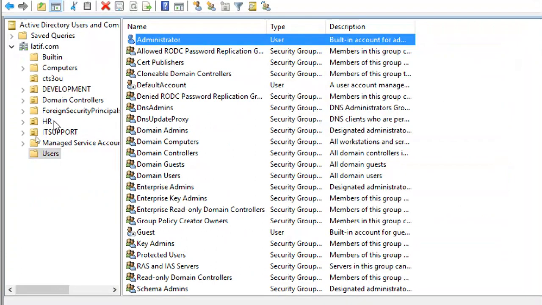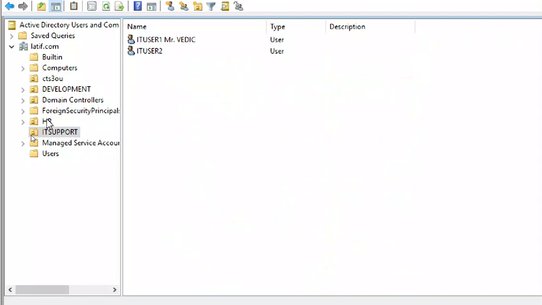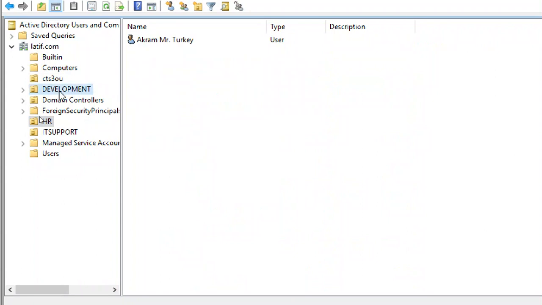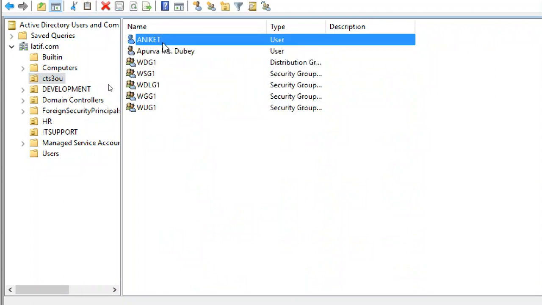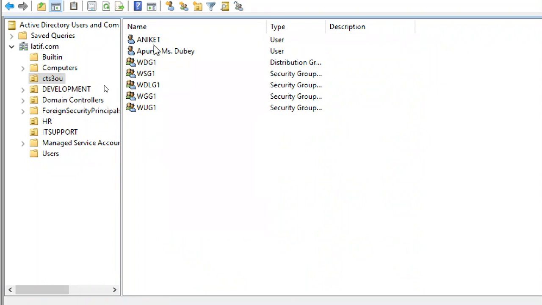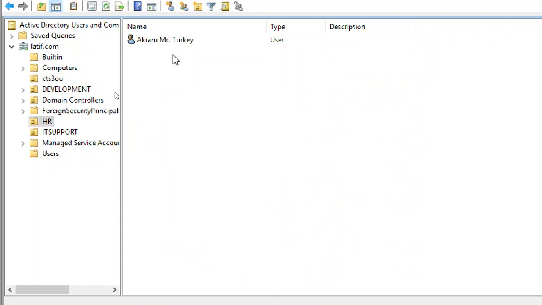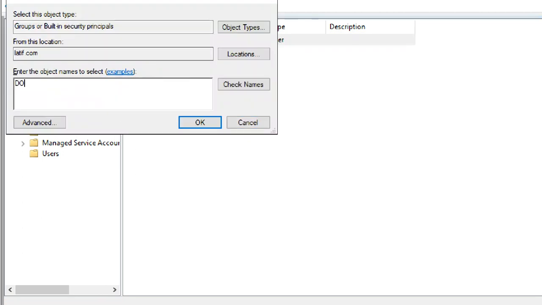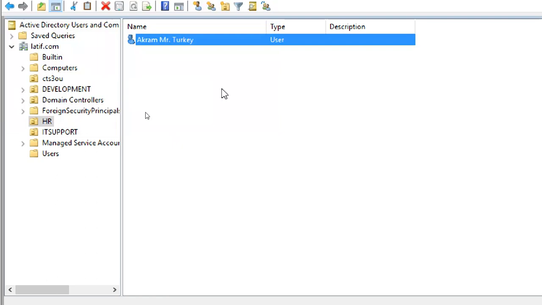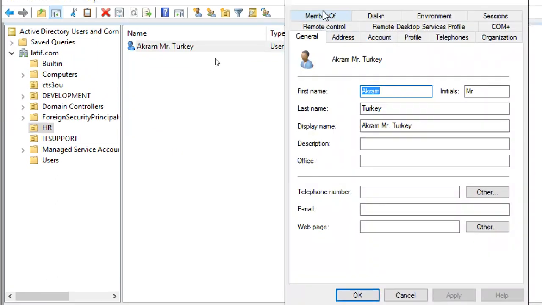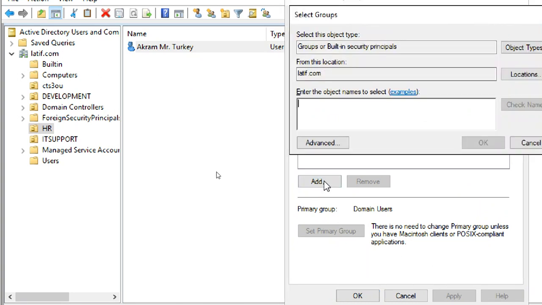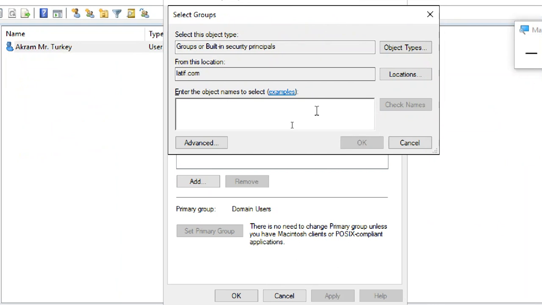So for example, I have a lot of users. HR is there and Java. I will use these users only. I have a user here. I'm not adding anyone, just a double click, Member Of. See, by default every user is a domain user. That's why you can access domain local resources.